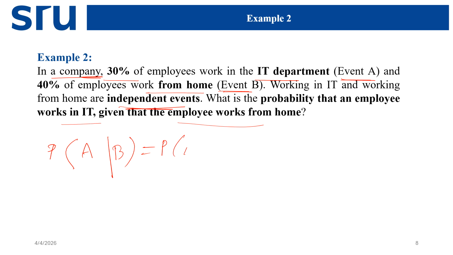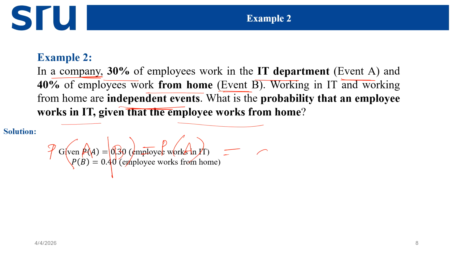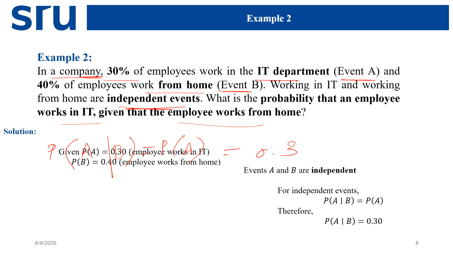So this is my answer. As per the given information, I have probability of A equal to 30%, meaning 0.3, and probability of B equal to 40%, meaning 0.4.